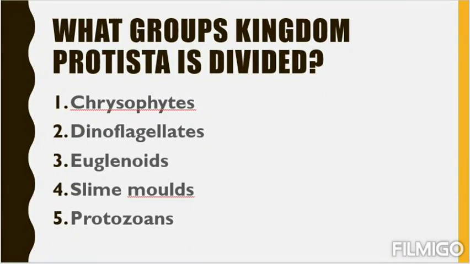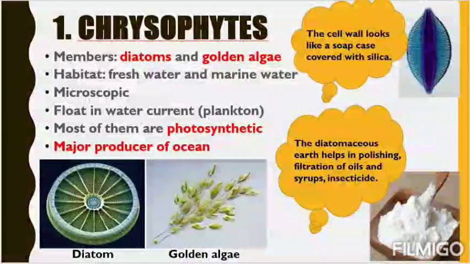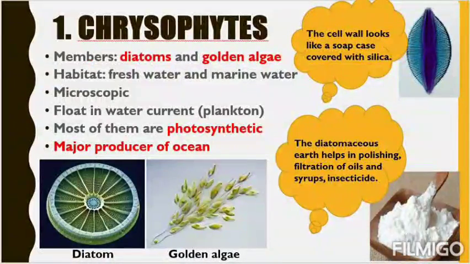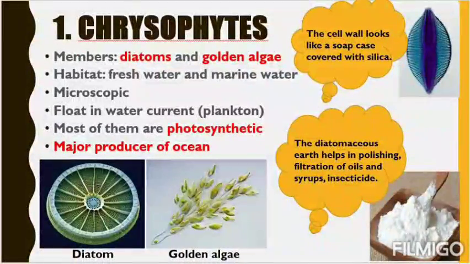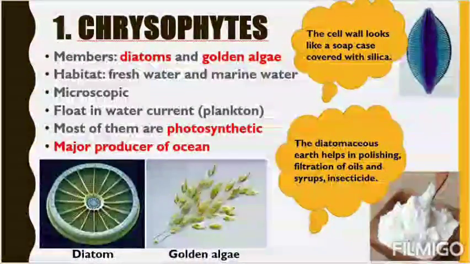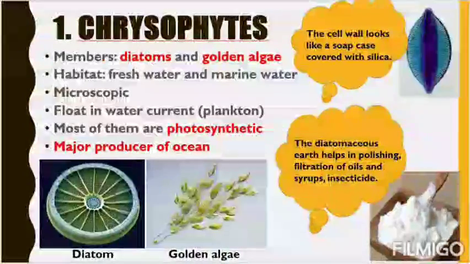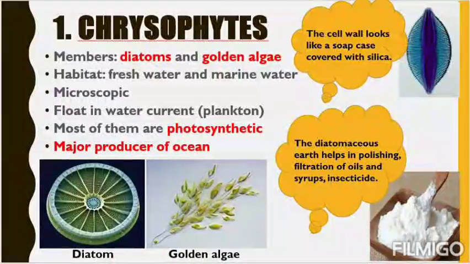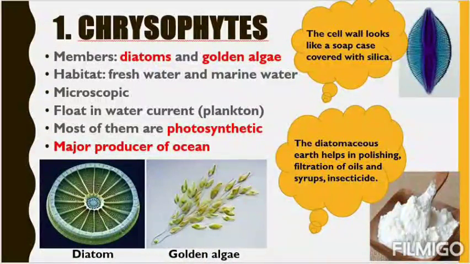Now let's start with our first group, chrysophyte. Before starting, I just want to tell you one thing. In every picture, we'll have a cloud-like structure. See, there are orange color cloud-like structures. This is the knowledge cloud. We have some extra knowledge about chrysophytes, some interesting fact, so that you can keep it with yourself or share it with your family and friends. First we'll go to the basic characters, then to the knowledge cloud, what it says.